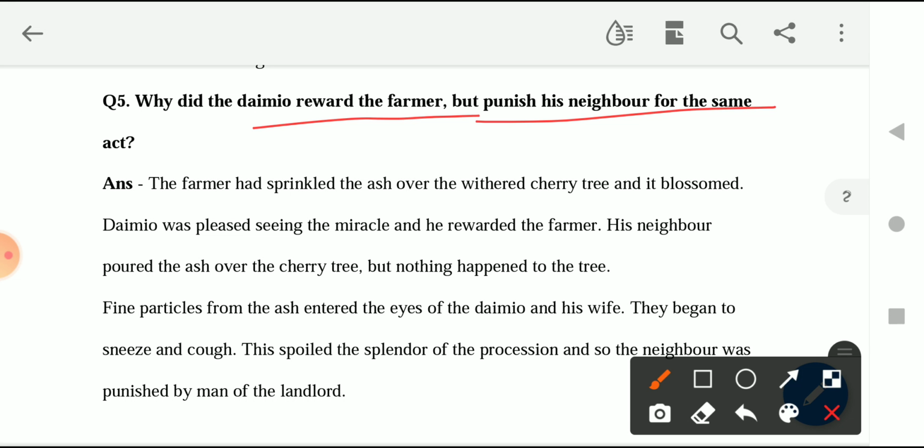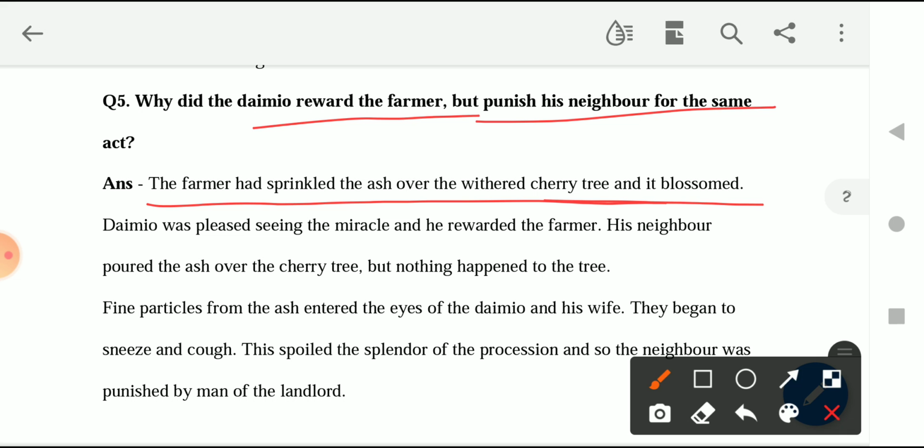That was the reason. But the neighborhood couple were greedy. They were so bad at all things. So what happened? Due to that greediness, they were not even able to think about what they were doing exactly, right? And in anger, they were just destroying the things that they had. So now let's see the answer. The farmer had sprinkled the ashes over the withered cherry trees, and they blossomed.